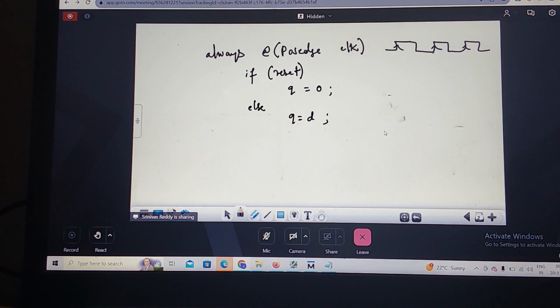Until the next rising edge comes, to store that, I should declare this variable as one. The left-hand side should be what? Register data type. Did you understand? What is the reason? What is the logic?